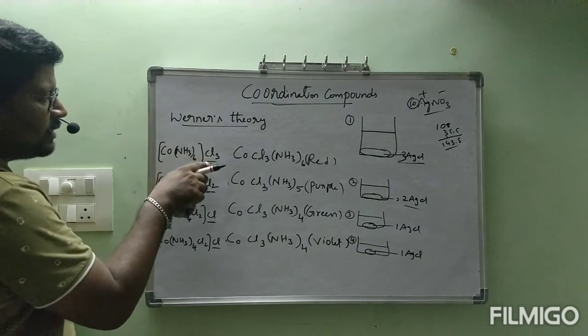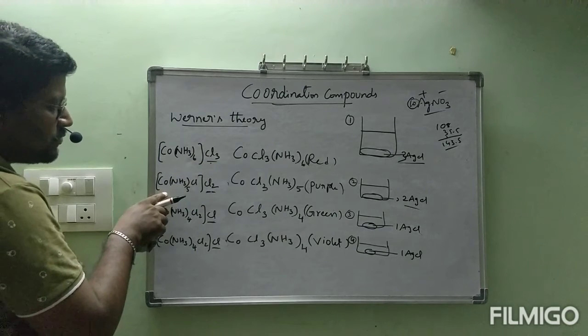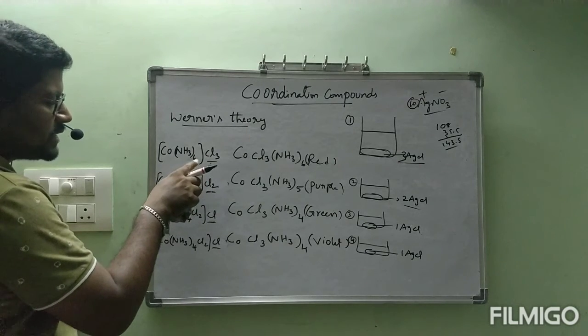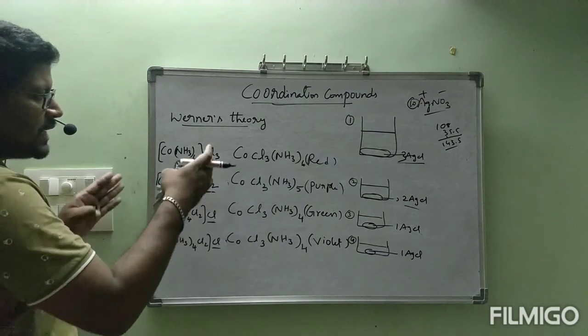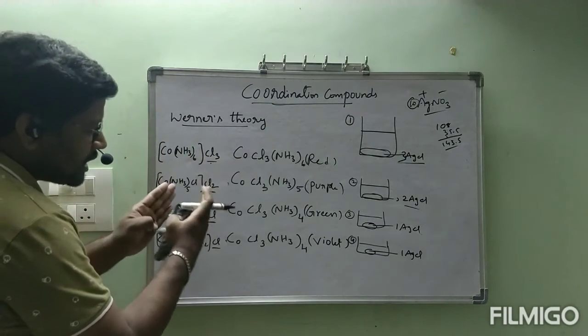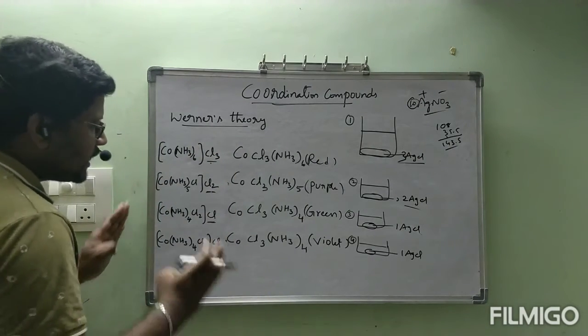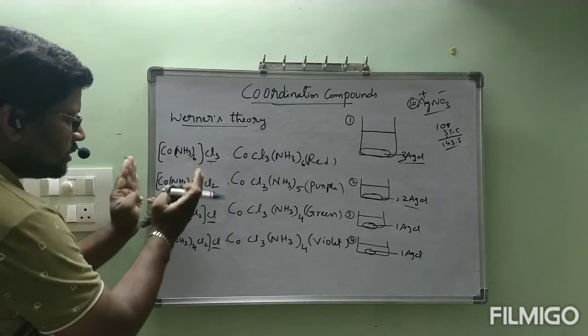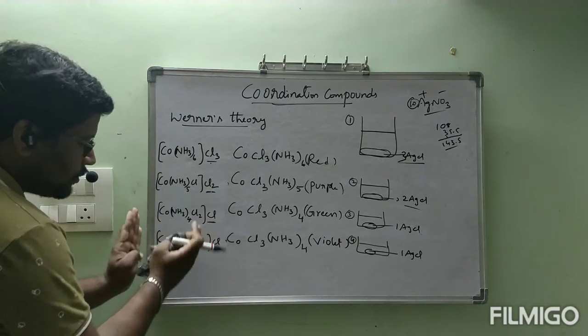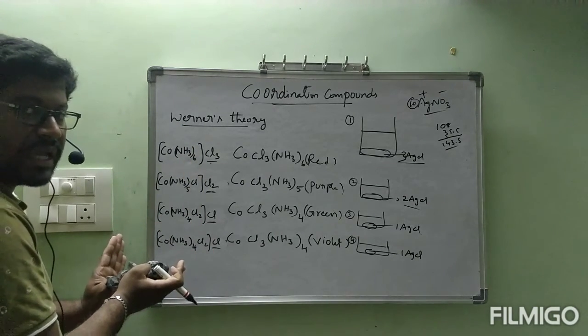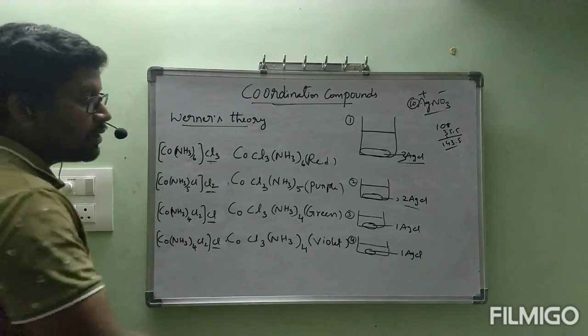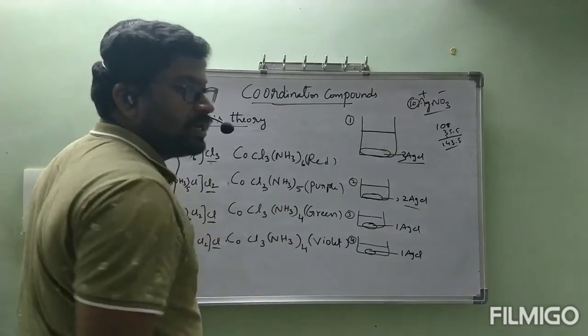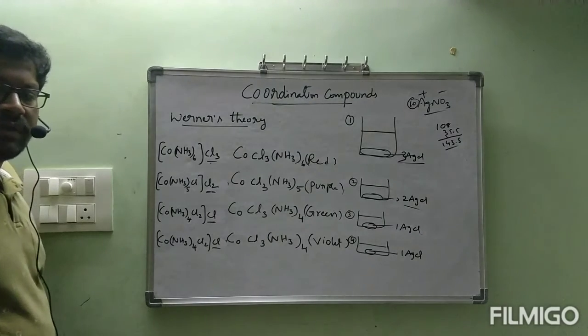[Co(NH3)6]3+ and 3Cl-. [Co(NH3)5Cl]2+ and 2Cl-. Like that, outside particles are only getting ionized. Inside it will remain like coordinate covalent bond, the entire compound. Like that, he made one conclusion according to the obtained AgCl. I hope you understood, everyone.